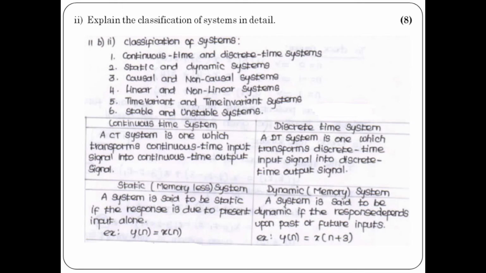Explain the classifications of systems in detail. So here you have to write different classifications of systems: CT and DT system, static and dynamic, causal and non-causal, linear and non-linear, time variant and time invariant, stable and unstable system.